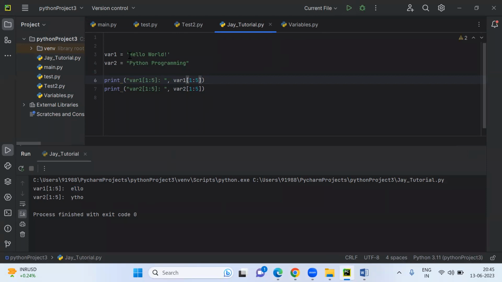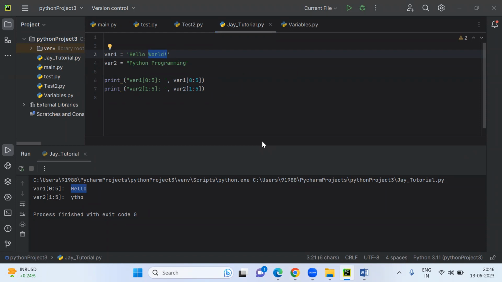Now if you want to print the full hello, then you just say 0 and then the end value, and you'll get hello. Now if you want to print world completely, what are you going to write? Tell me, guys, you have to comment. I want to print only world. I don't want to print hello.